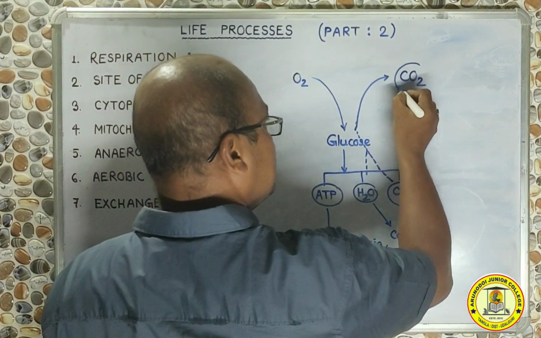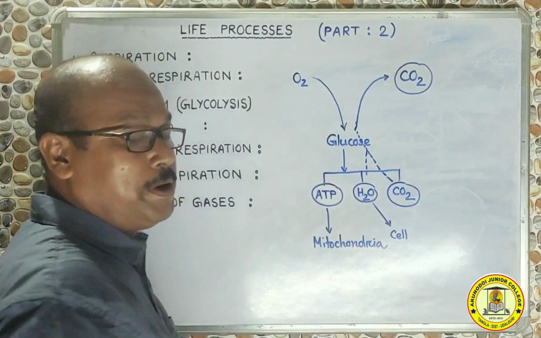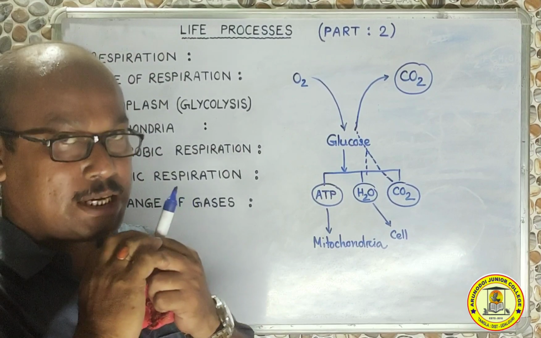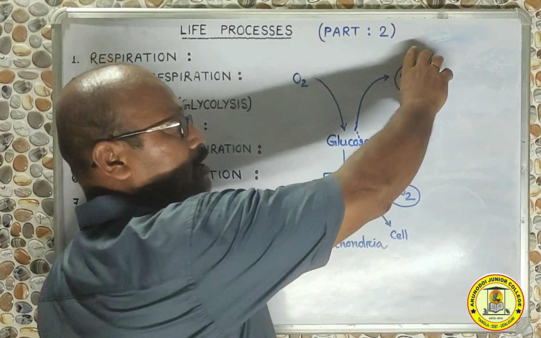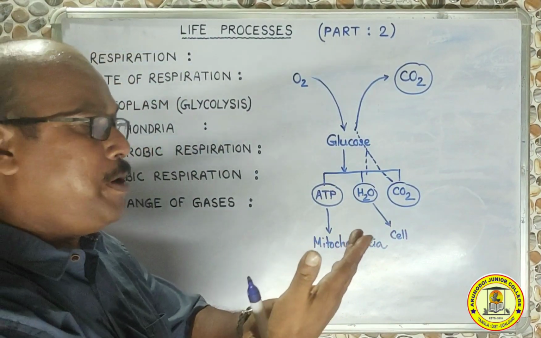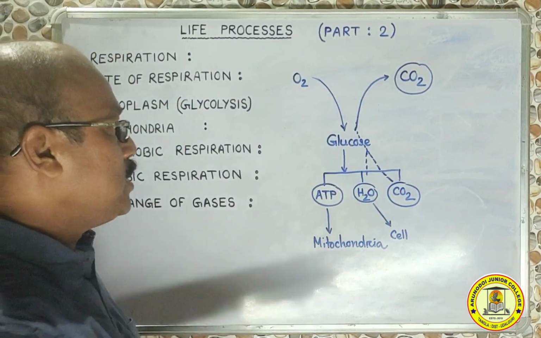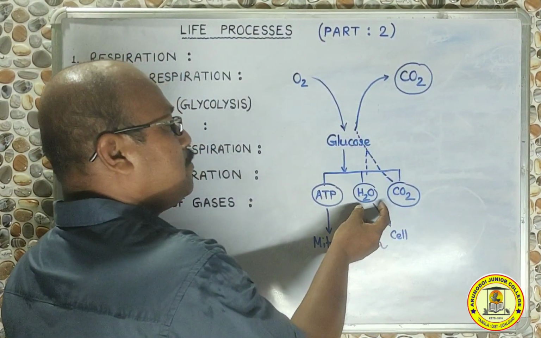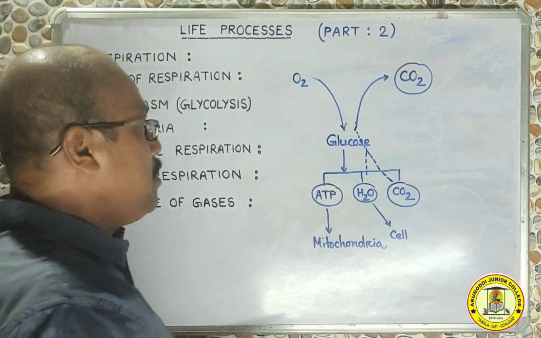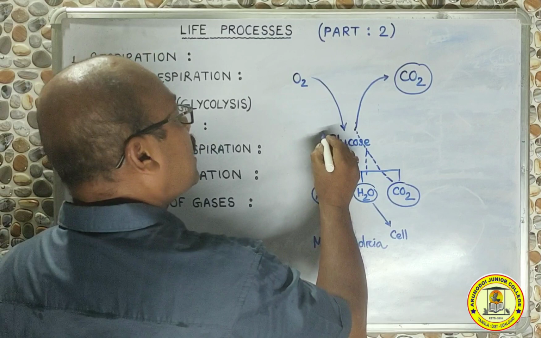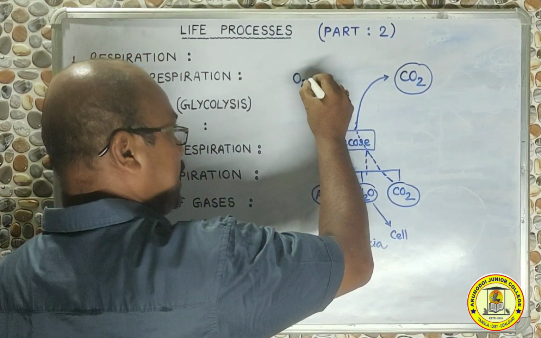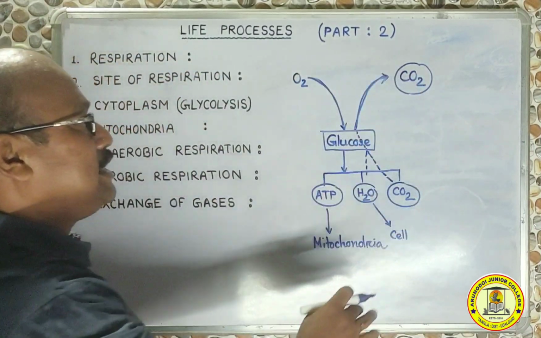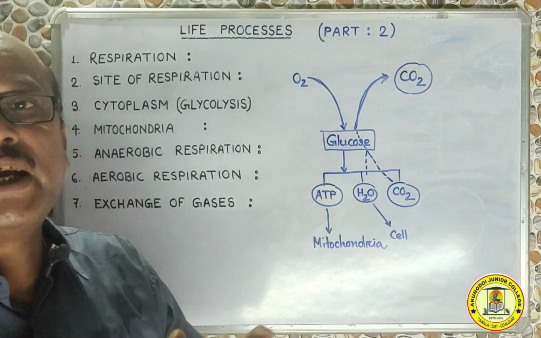This carbon dioxide may therefore contain some amount of water vapor. That is why if we just blow the air out, which mostly contains carbon dioxide, we will see the water vapor may also stick to our palm. So these expiratory gases do not only contain carbon dioxide gas, they may also contain some amount of water. But during this breakdown of glucose molecule, we have taken oxygen gas and we have removed carbon dioxide. So we have to say that during respiration there is an exchange of gases.